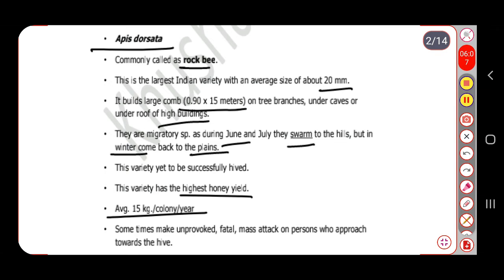Sometimes these bees, the rock bee or Apis dorsata, make an unprovoked fatal mass attack on persons who approach their hive.